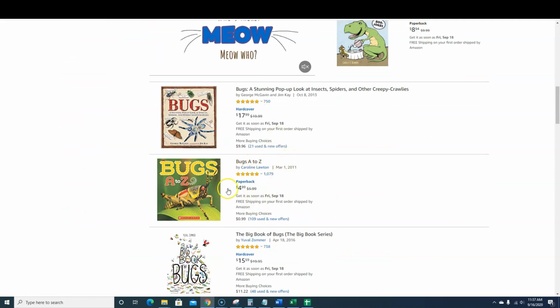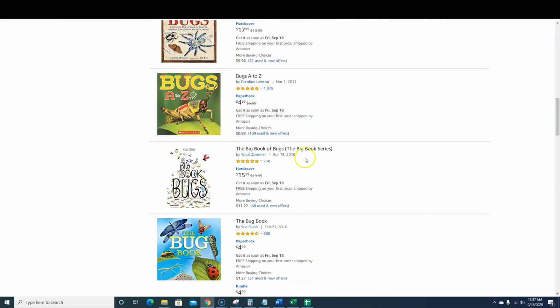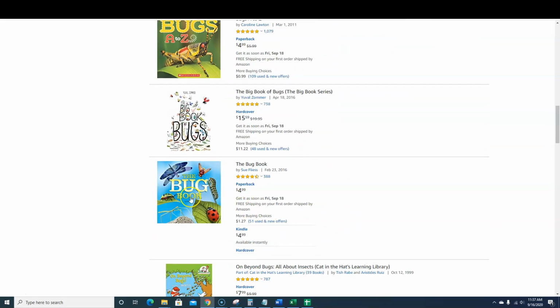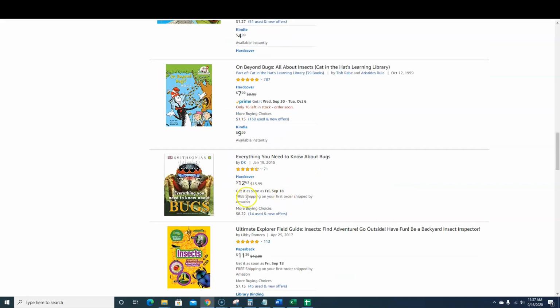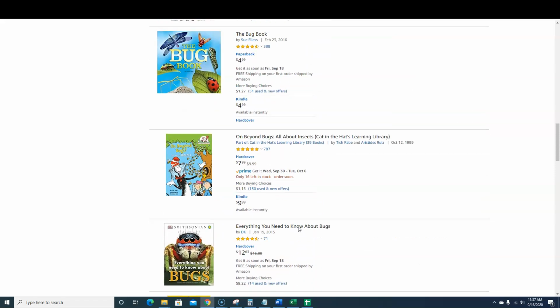But obviously these bug books help children learn about bugs, right? All these books are going to help kids learn about bugs, and I don't even need to show you, but they have high BSRs as well.